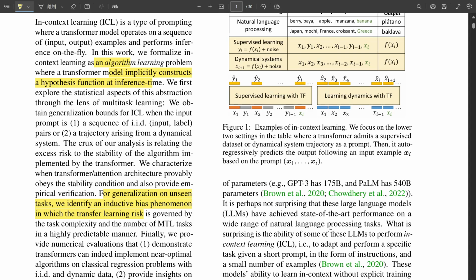Instead, the transformer gets a prompt, which could be a sequence of inputs and outputs, maybe some question-answer pairs, or even a whole little dataset squished into text. The crucial part is it uses only the information in that prompt to make predictions on new inputs. It's immediate, real-time adaptation with no back-end retraining. It's like giving a super smart student one chapter and expecting them to ace the test on it right then and there. That's a pretty good analogy.